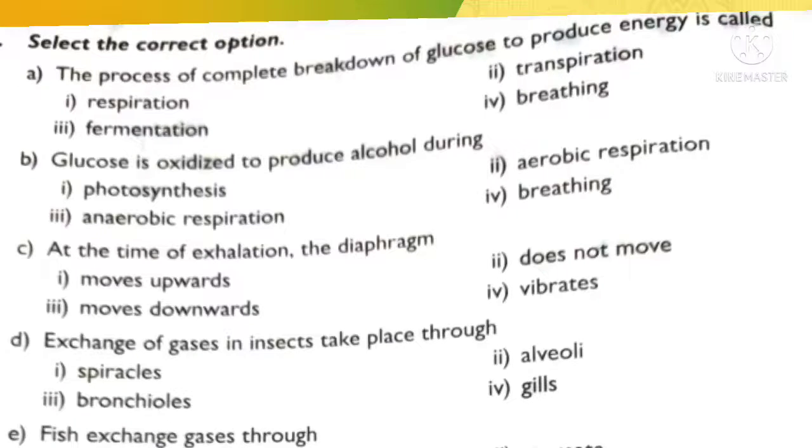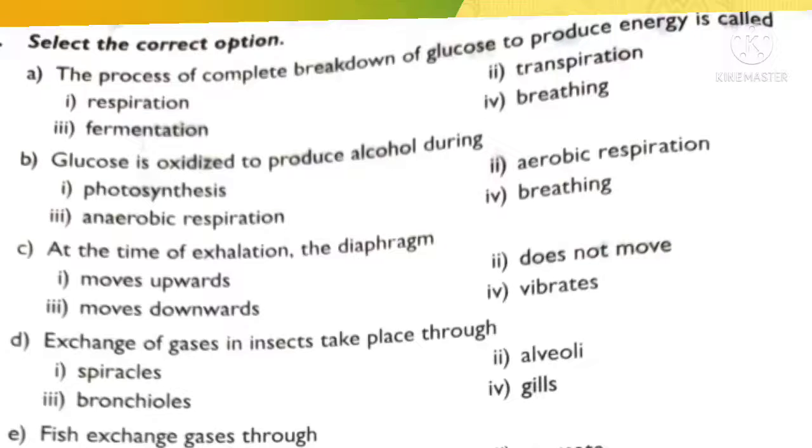The second question: glucose is oxidized to produce alcohol during. There are two types of respiration in our body: aerobic respiration and anaerobic respiration. Aerobic respiration is done in the presence of oxygen. Anaerobic respiration is done in the absence of oxygen.